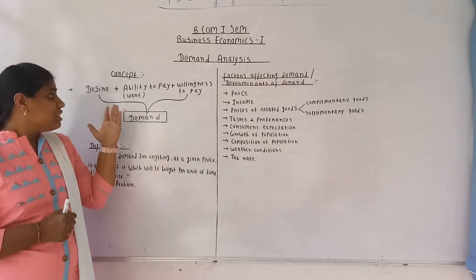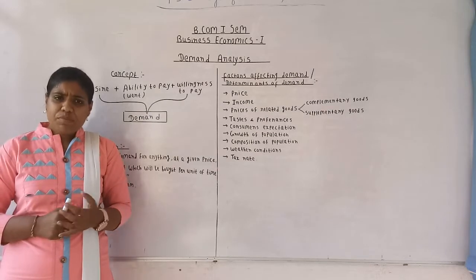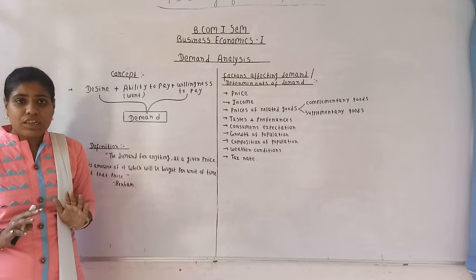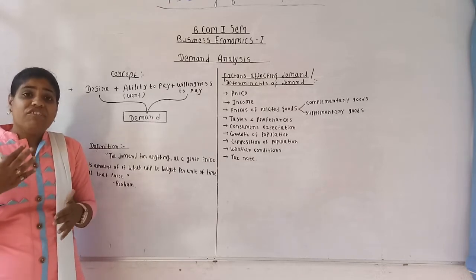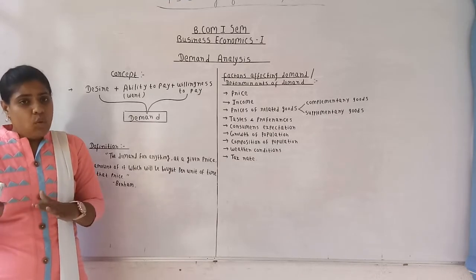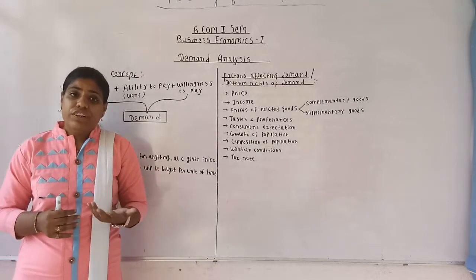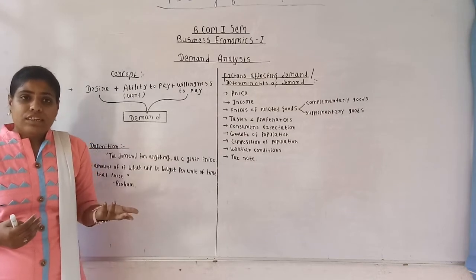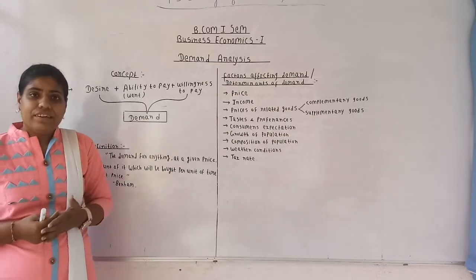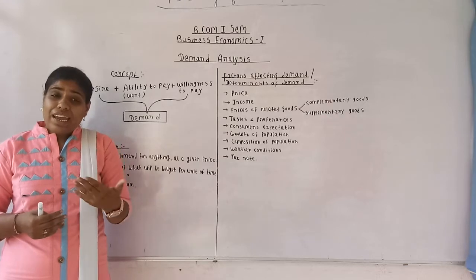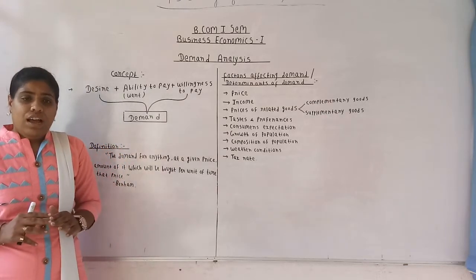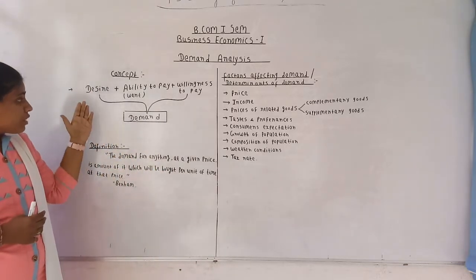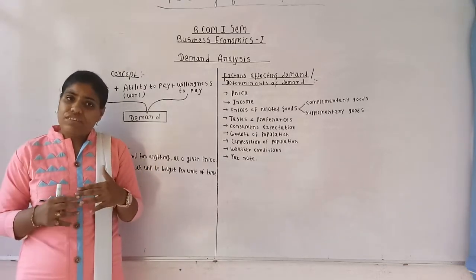So, what's desire? Desire is mere wish to have something. I'm not saying that you need to have money for fulfilling that wish in case of desire. For example, I want a car, that too Rolls Royce or Bugatti. So, this is my desire. Why it's my desire? Because I have a wish to have those cars, but I don't have money to purchase those cars. Then desire is mere wish to have something.